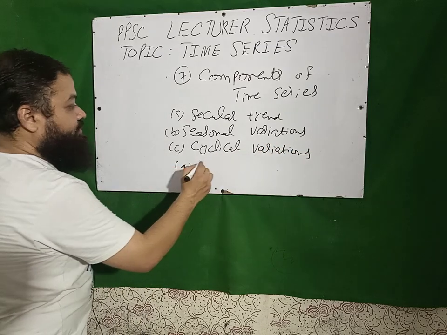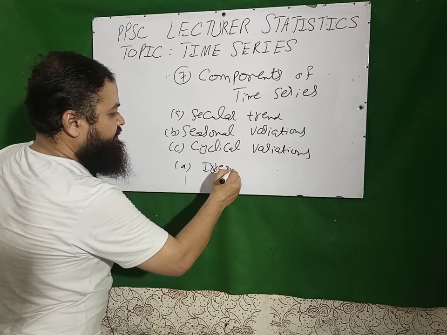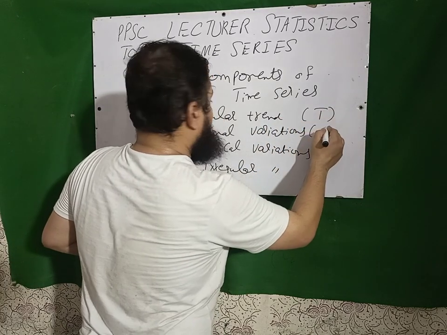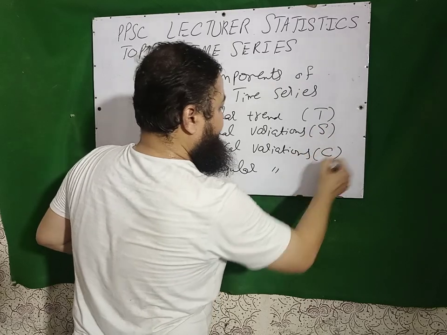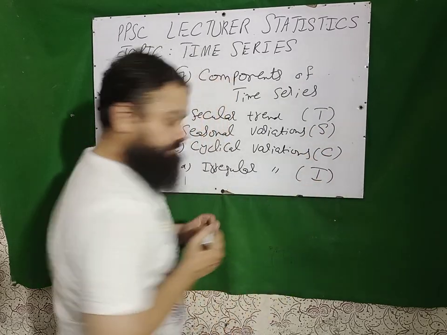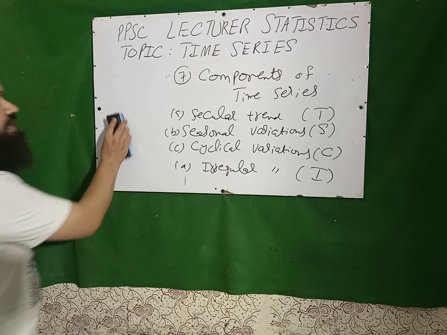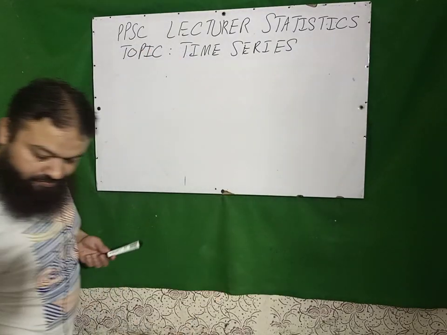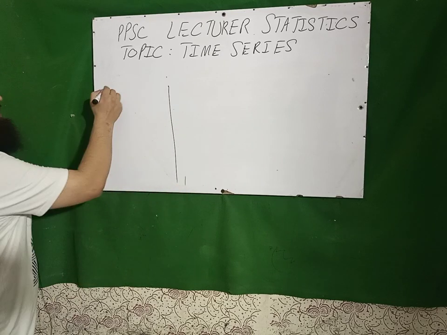Number 4, irregular variations. These are T, this is S, it is C, and this is I, irregular. And now I will discuss very important points for these components. Here I will discuss the secular one.